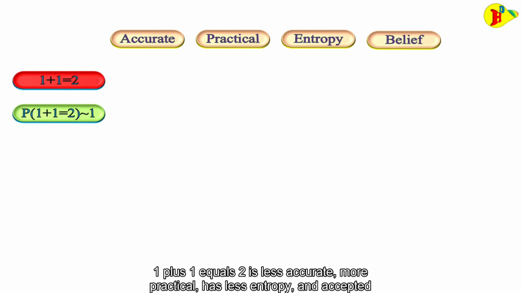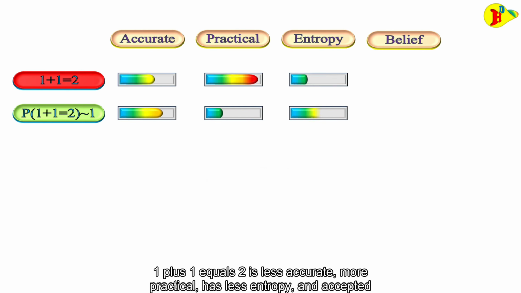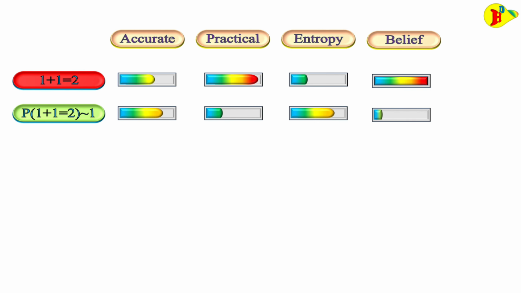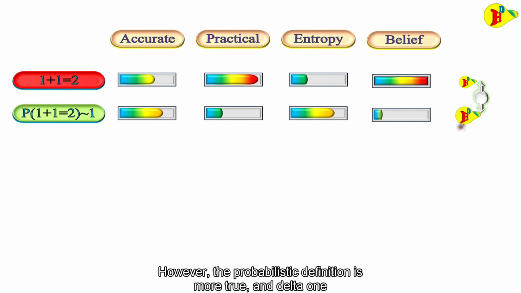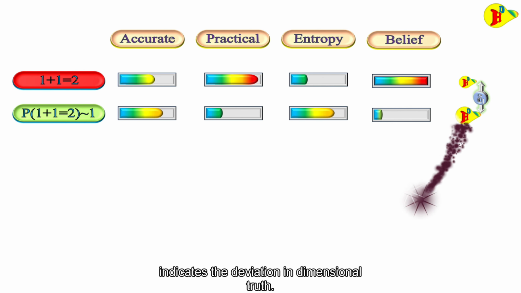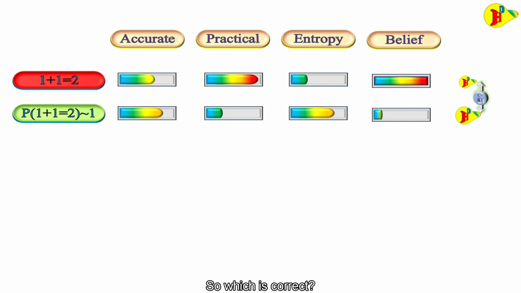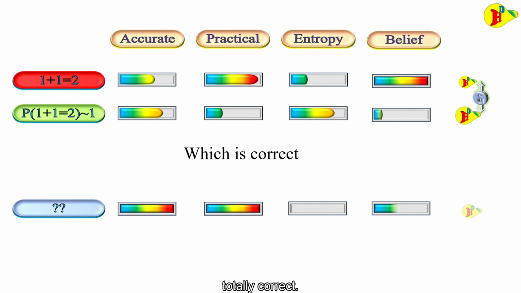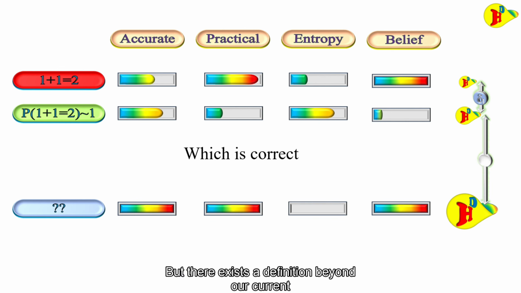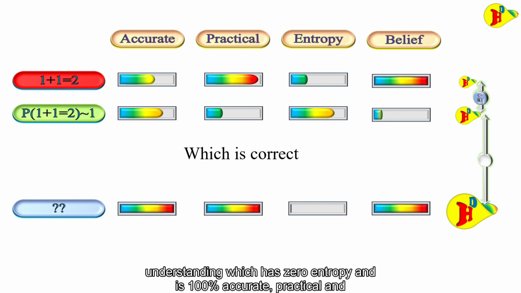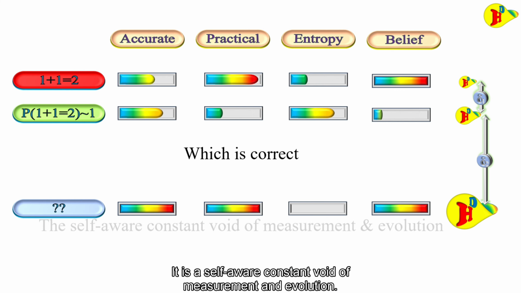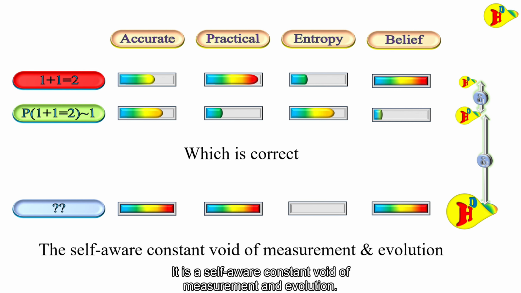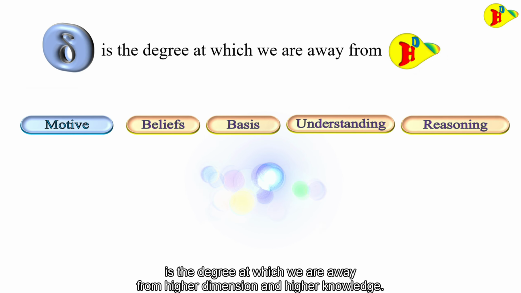1 plus 1 equals 2 is less accurate, more practical, has less entropy, and is accepted as true by all individuals. However, the probabilistic definition is more true, and delta 1 indicates the deviation in dimensional truth. So which is correct? Neither are totally correct. But there exists a definition beyond our current understanding which has zero entropy and is 100% accurate, practical, and accepted. It is a self-aware constant void of measurement and evolution. Delta is the degree at which we are away from higher dimension and higher knowledge.